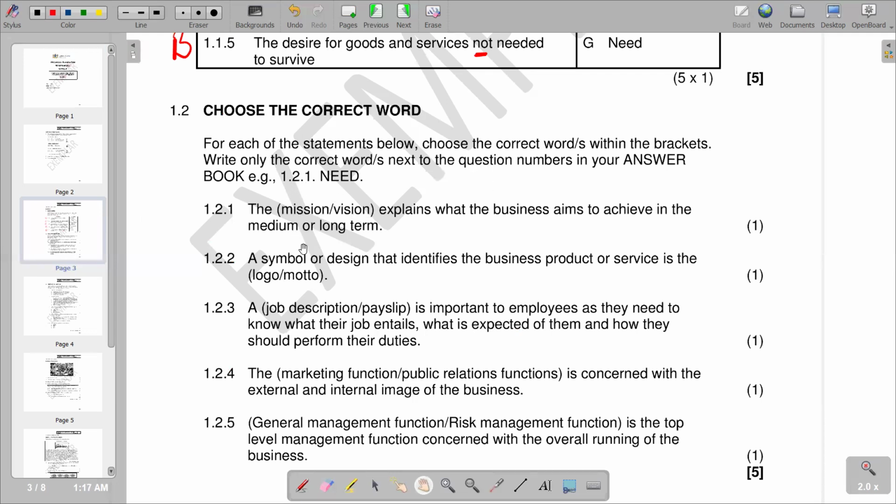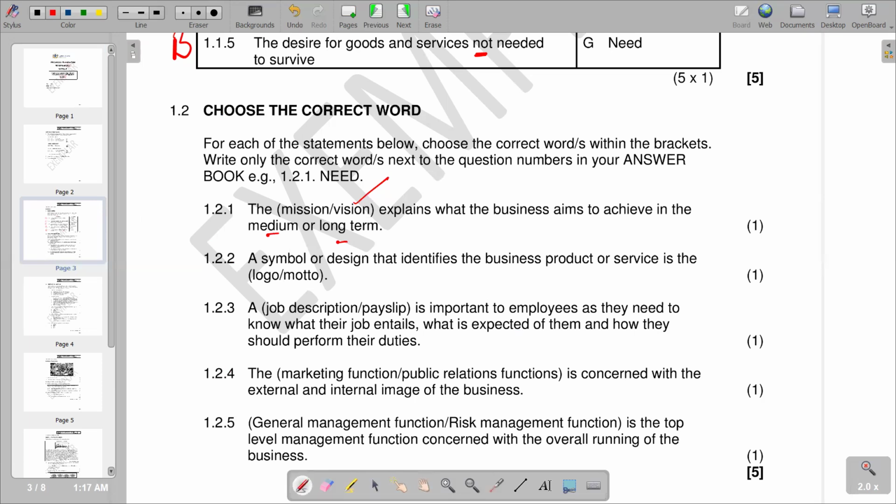So the first part, 1.2.1, reads: the mission or vision explains what the business aims to achieve in the medium or long term. You know that when it is explaining a period of medium or long term, it becomes a vision. But if it was a short term, it was supposed to be a mission. So we have vision as the correct answer.